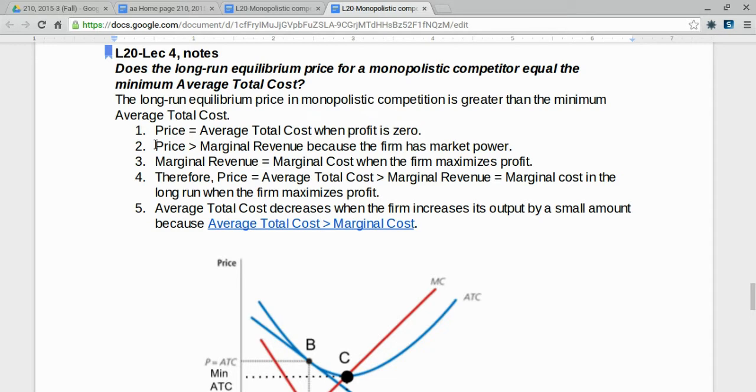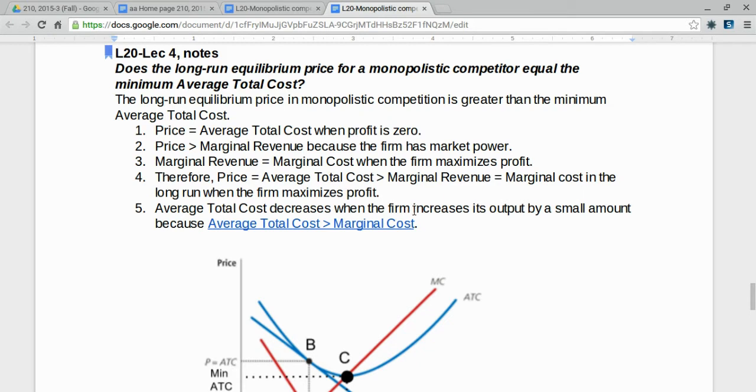We know that price is greater than marginal revenue because the firm has market power. We know that marginal revenue equals marginal cost when the firm maximizes profit. That means that price, which equals average total cost, must be greater than marginal revenue, which equals marginal cost. In the long run, average total cost will be greater than marginal cost.